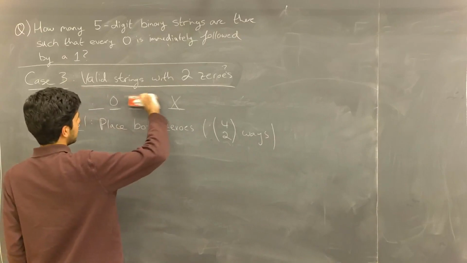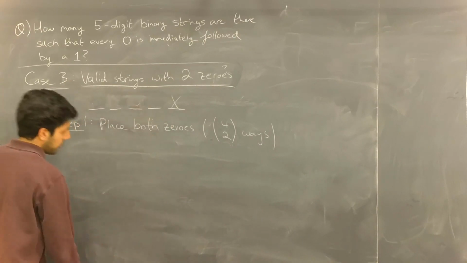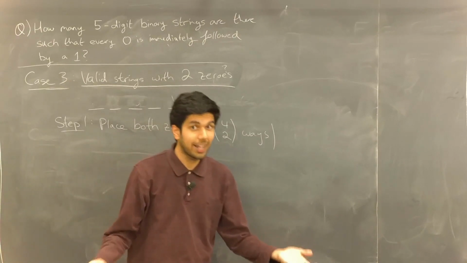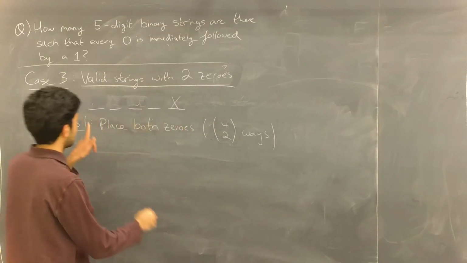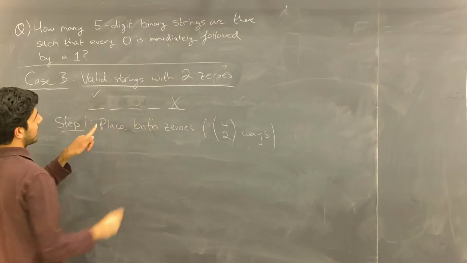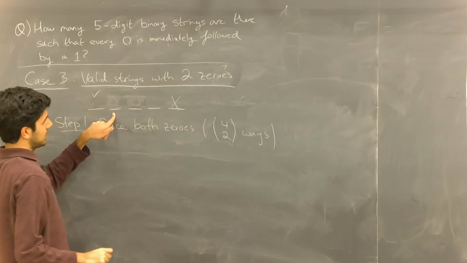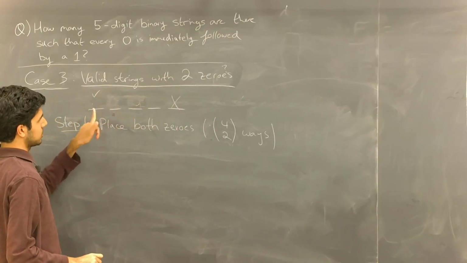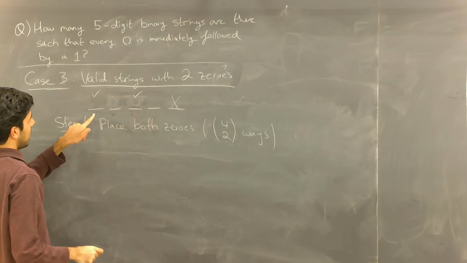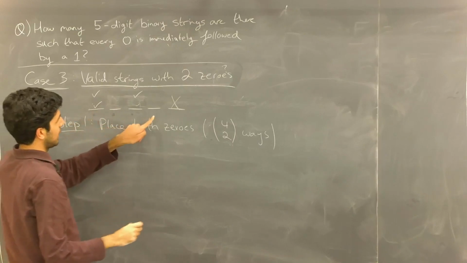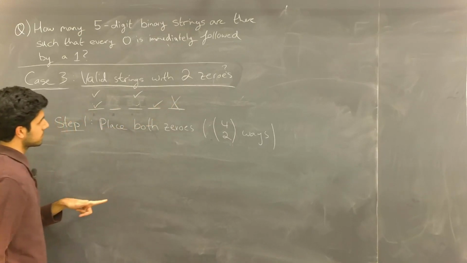Well, some of you might just be saying, okay, why don't we just count by hand the amount of ways we can place the zeros, right? Like, if I put a 0 in this first spot, I can't put it here, the second one here, because it'll be next to each other, but I could put it in the 3rd spot. I could also put one in the 1st spot and put one in the 4th spot.